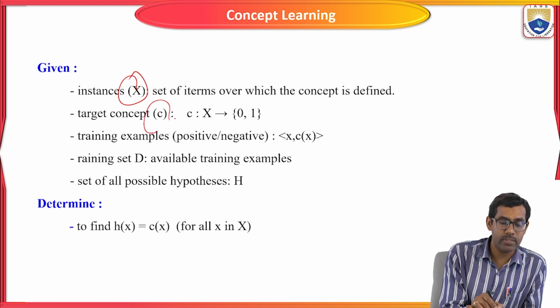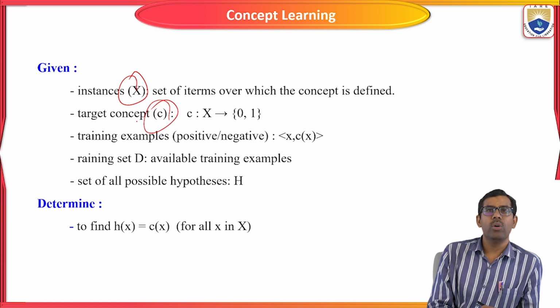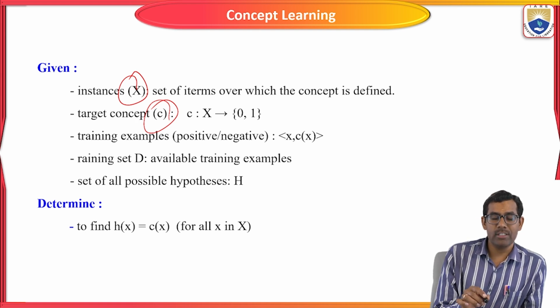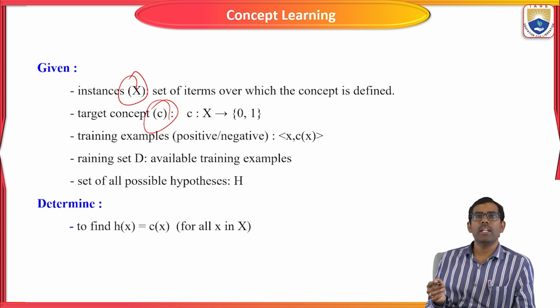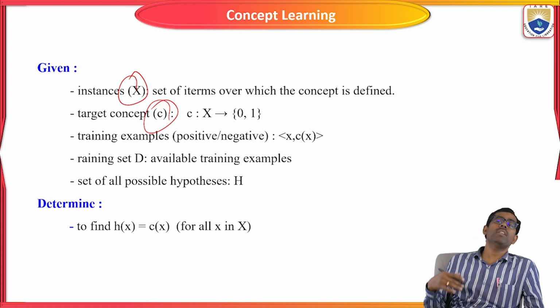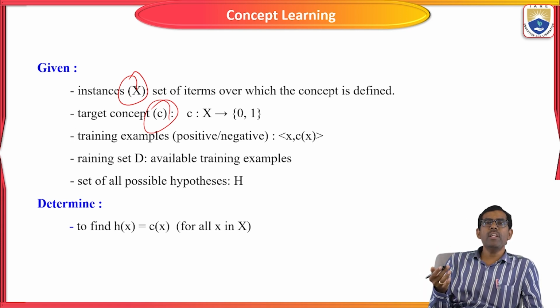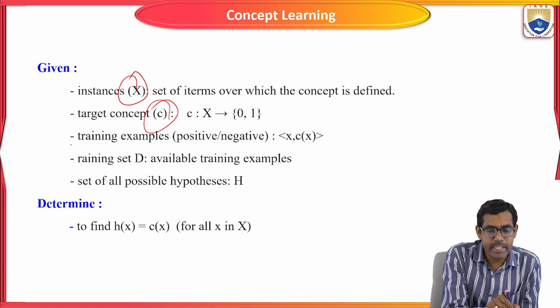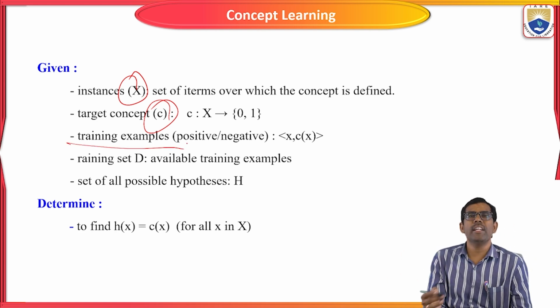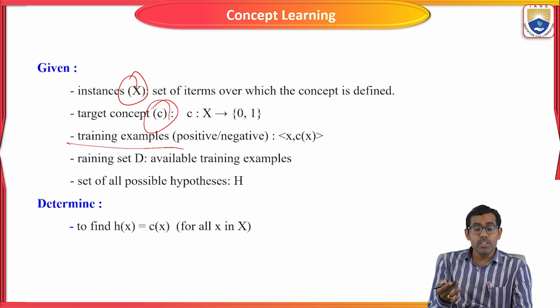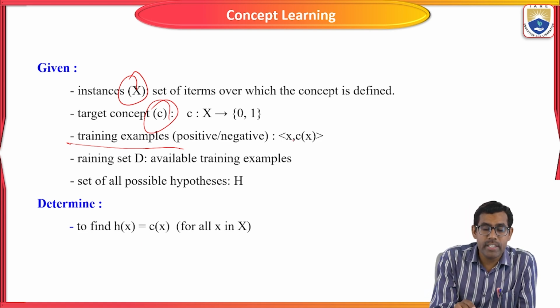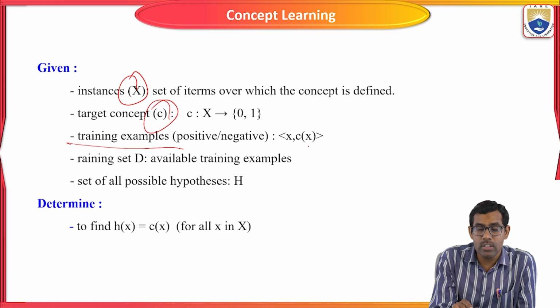The target concept is a small c, where c maps X to 0 or 1. That is a Boolean value, 0 or 1, based on the value of the instance. Then the training examples, positive or negative, that is yes or no, are also included with the concept learning.